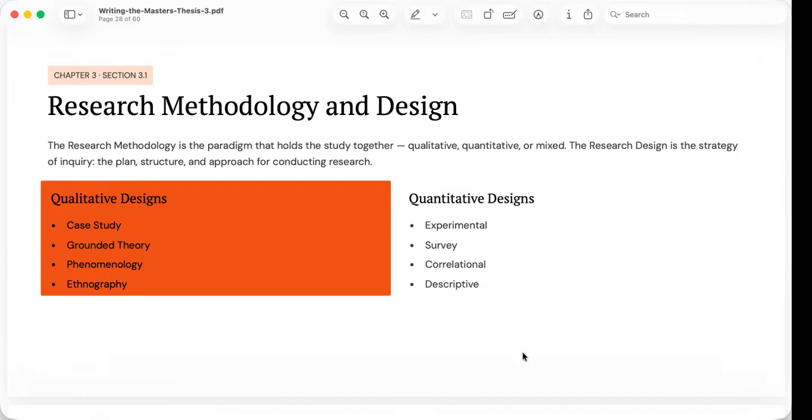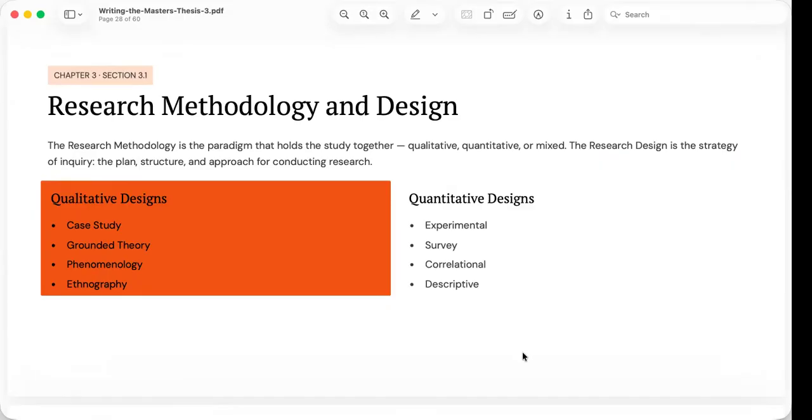Quantitative research also has several designs, including experimental, descriptive, causal comparative, correlational, or survey research, each chosen according to the objectives of the study. Selecting the appropriate methodology and design is one of the most important decisions a researcher makes.